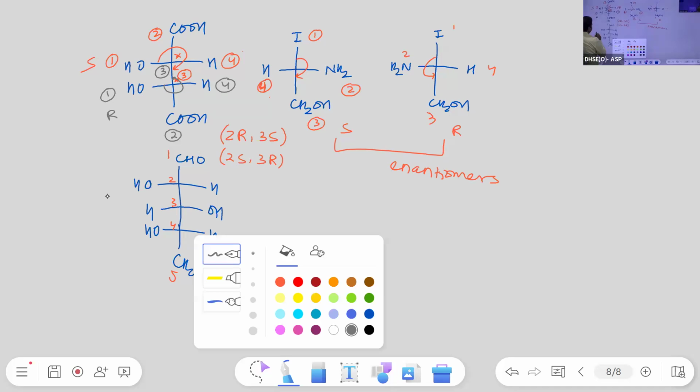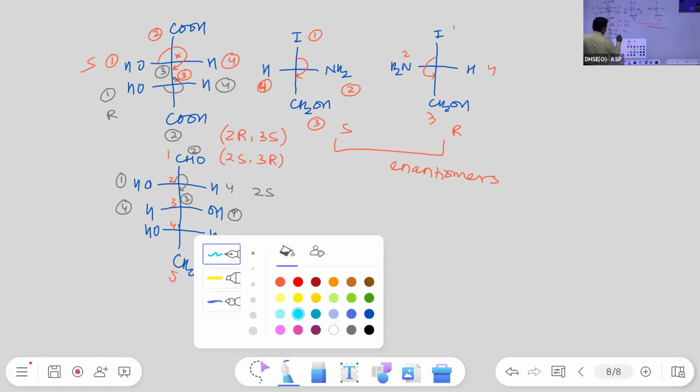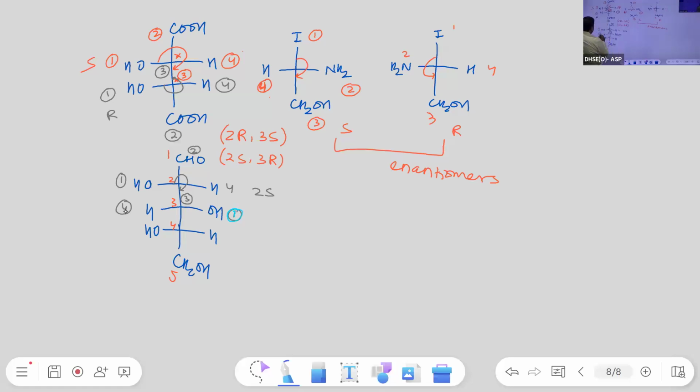you can assign it is fourth. This is 1. Then this is 2. And this is 3. So 1, 2, 3. It is clockwise. So this is 2S because horizontal clockwise. Again it is 1. This is 4. 1. This is 4.